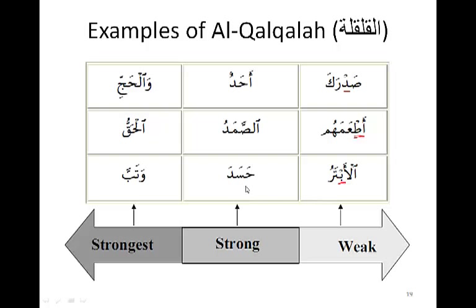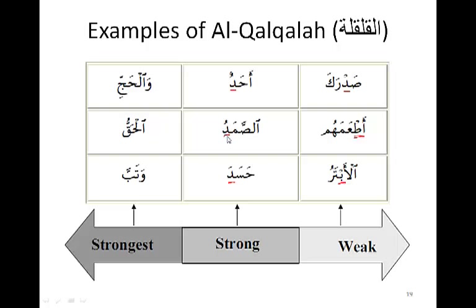Then we have a stronger form than that, which is when the letter of qalqalah is at the end of the word. Here we have the dal coming at the end. Even though this dal has a damma on it or a fatha on it, or even a kasra on it, because it comes at the end of the word, if we stop at the end of any word, we never pronounce the tashkil or the haraka on the letter.